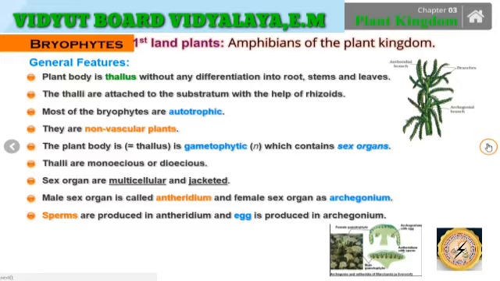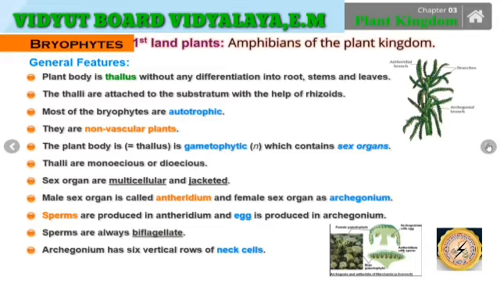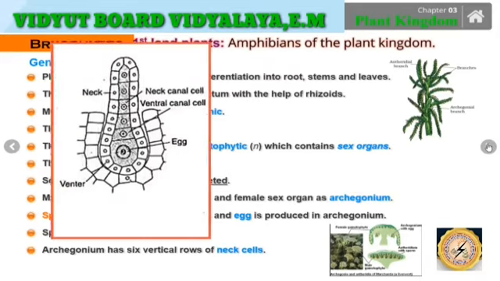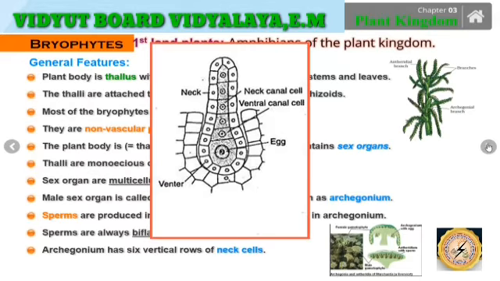So the male sex organ, the antheridium, and the female sex organ, the archegonium, produce the respective gametes. The sperms are always biflagellate. Bi means two, so they have two flagellae. These two flagellae may be the same or they may be different also. Furthermore, the archegonium has 6 vertical rows of neck cells.